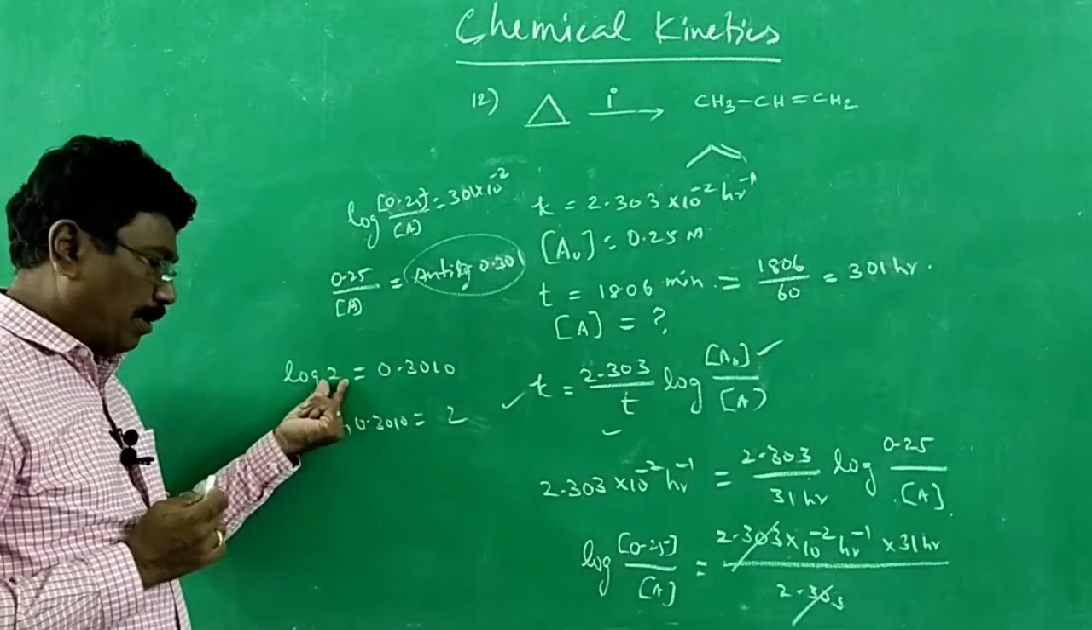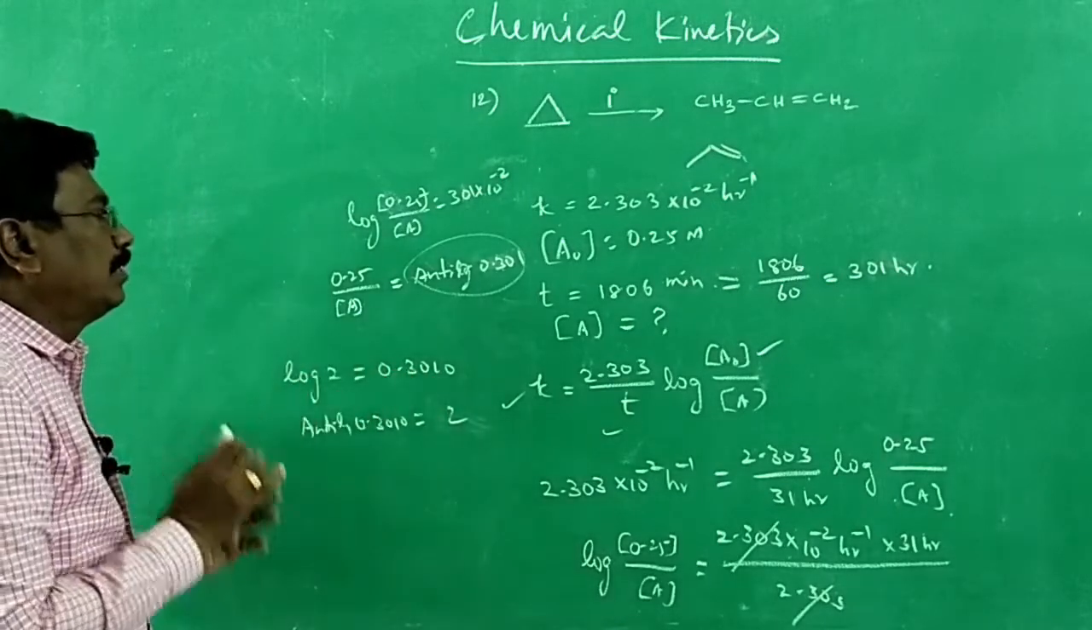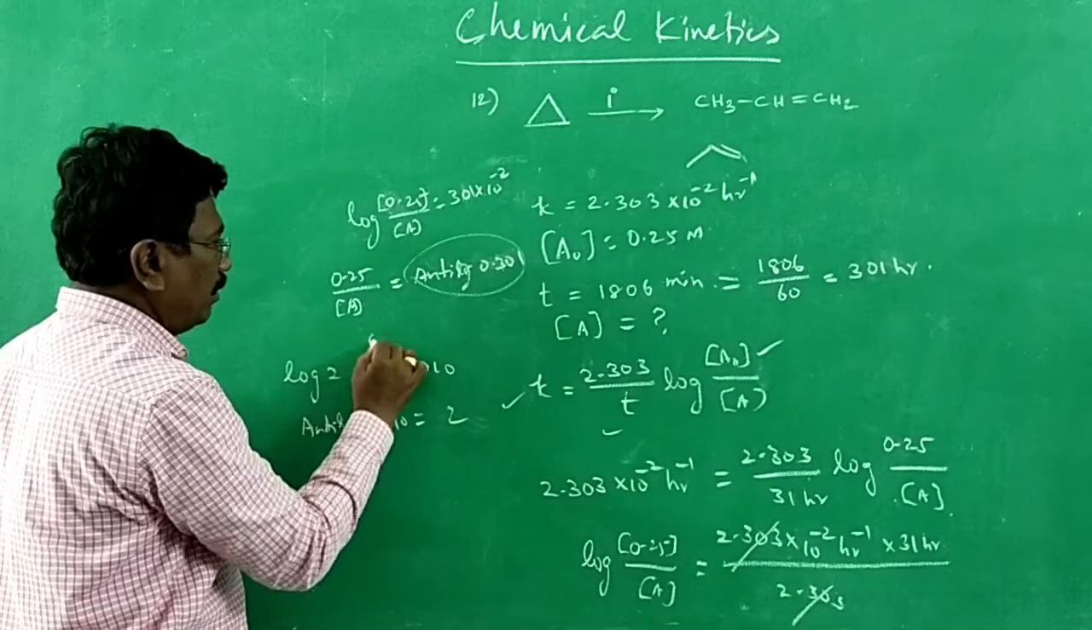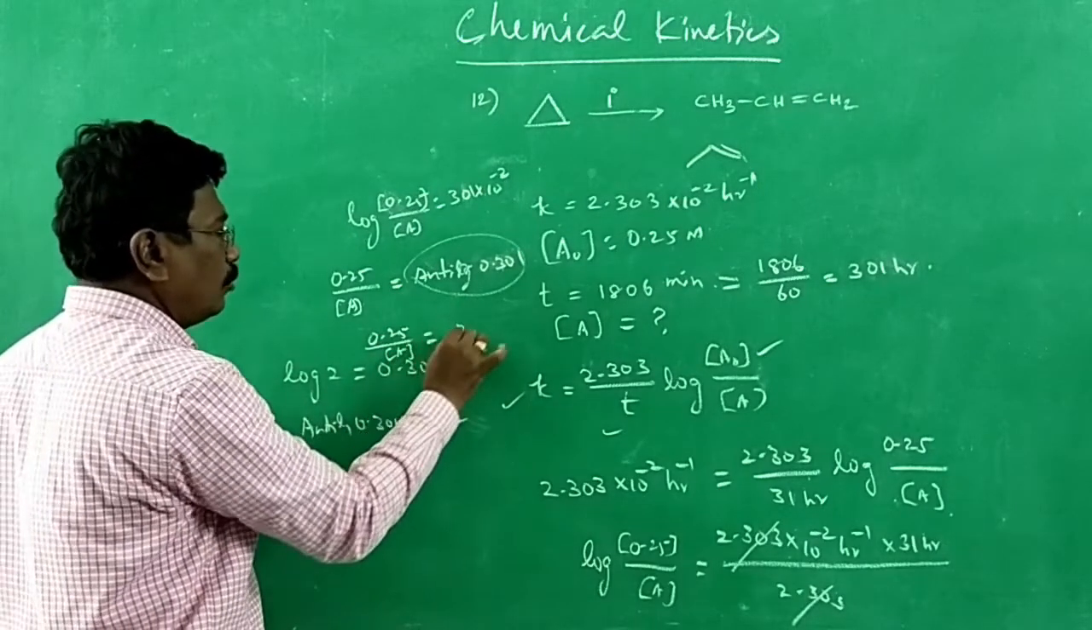Often we will be getting this number, and the reverse is also true. The anti-log of this number should be equal to 2. Therefore, this becomes 2: 0.25 divided by the concentration of A is equal to 2.